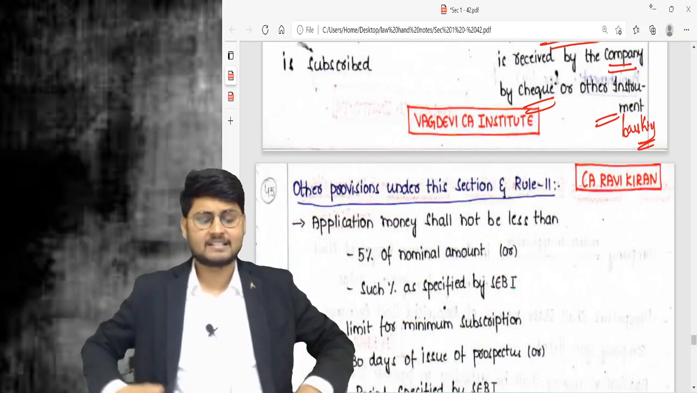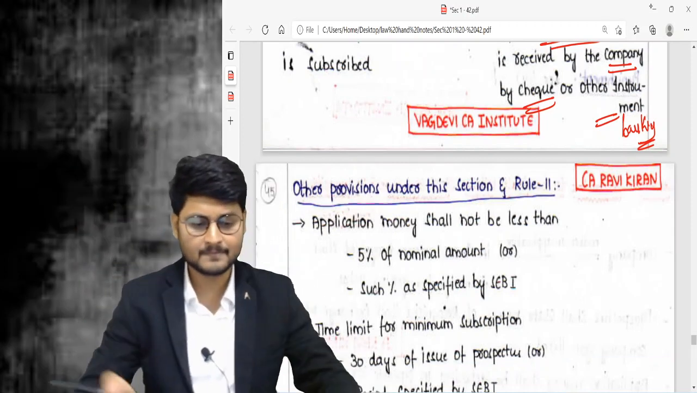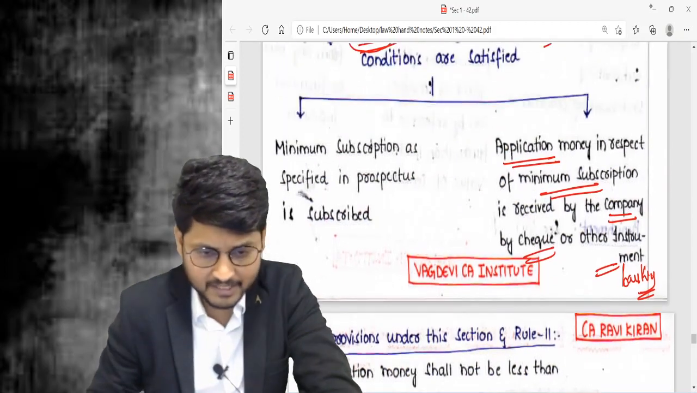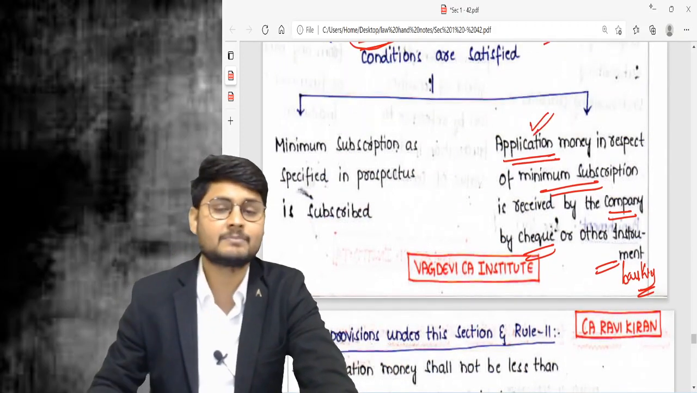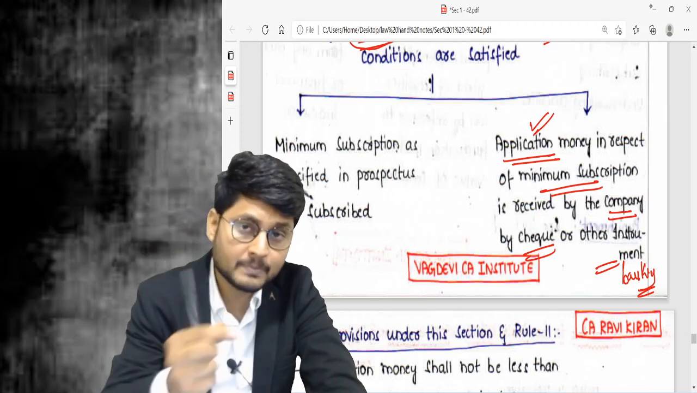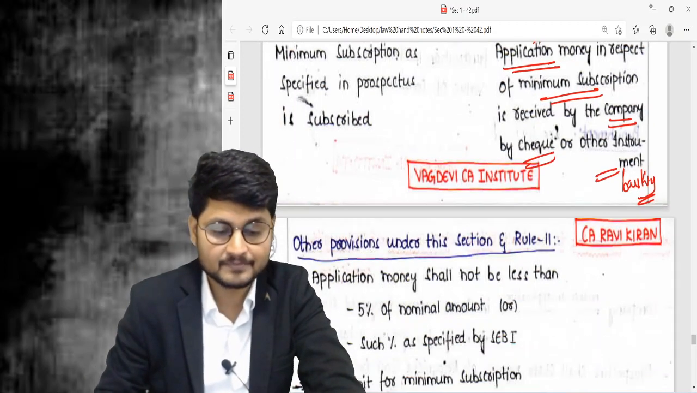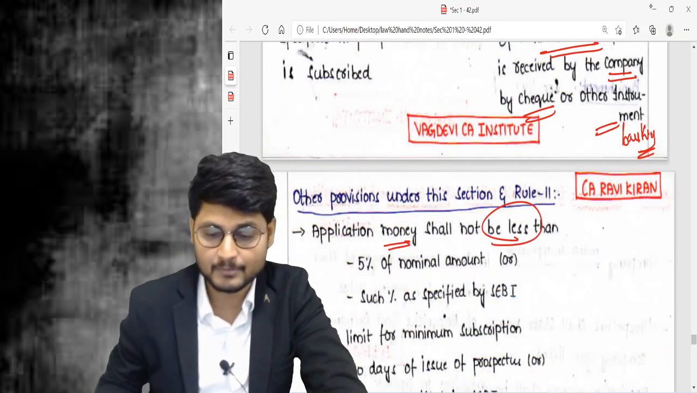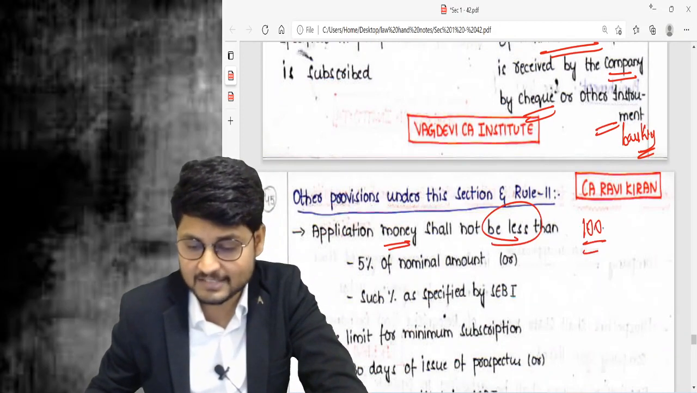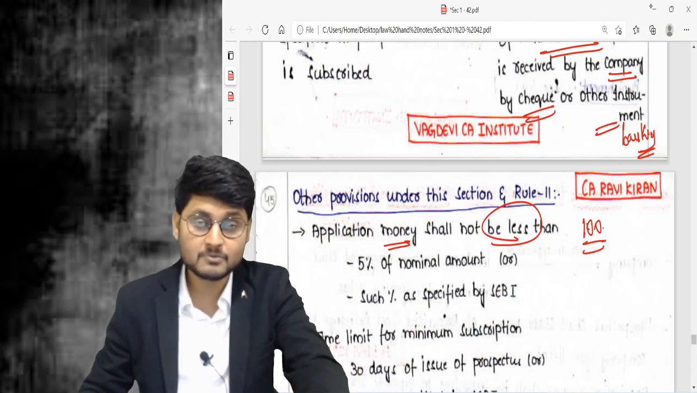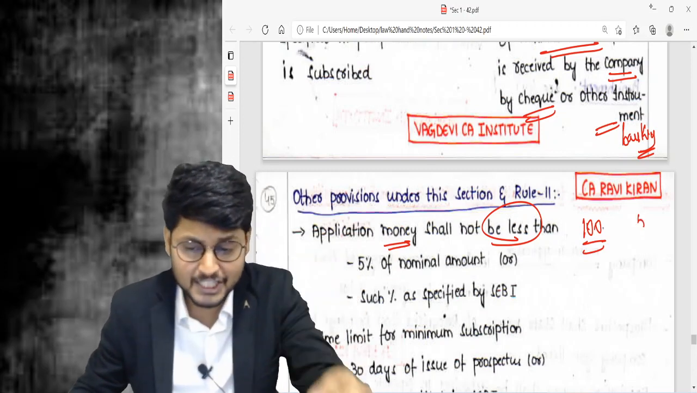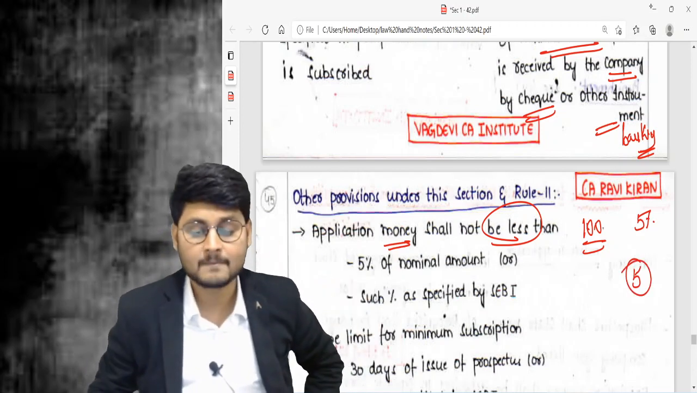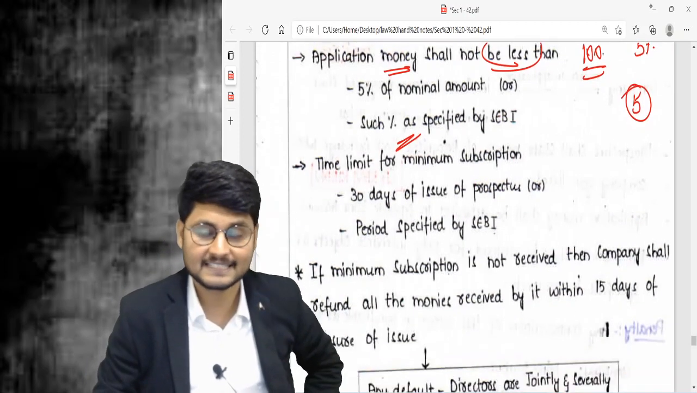Other provisions under this section, that is rule number 11. So what can be the application money? In the second point, we have learned something called application money that shall be received. Now, how much should be the application money? Application money shall not be less than 5% of the nominal amount. Say, for example, the nominal amount of the share is 100 rupees. Then application money must be at least 5%. It must be 5 or more, or such other percentage as may be specified by SEBI.